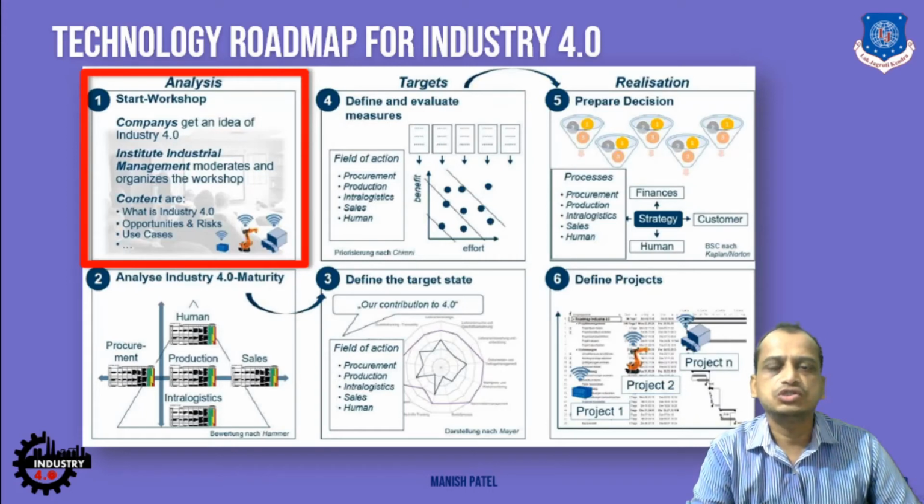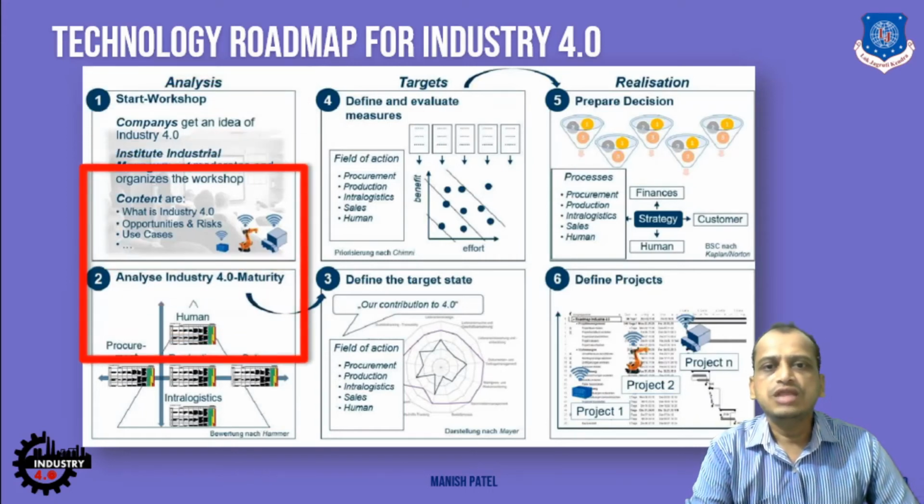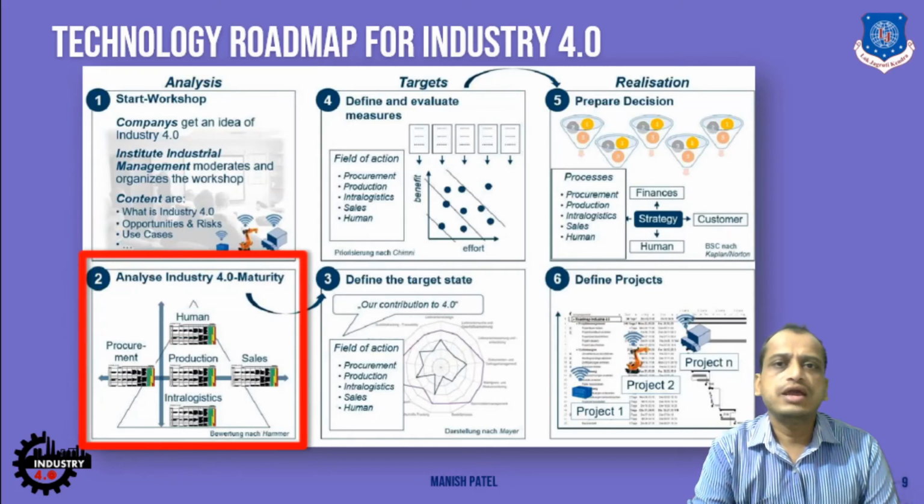We start with the workshop and awareness programs. Then we have the maturity. We will also analyze the maturity of Industry 4.0. If you want to implement it, what are the impact factors? Here, you see 5 impact factors are given in terms of human, right?